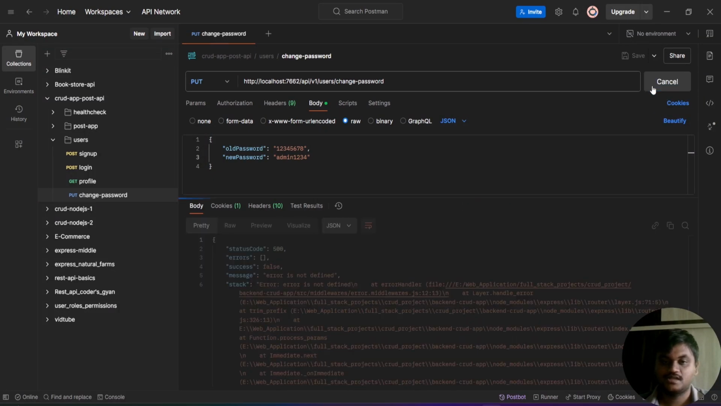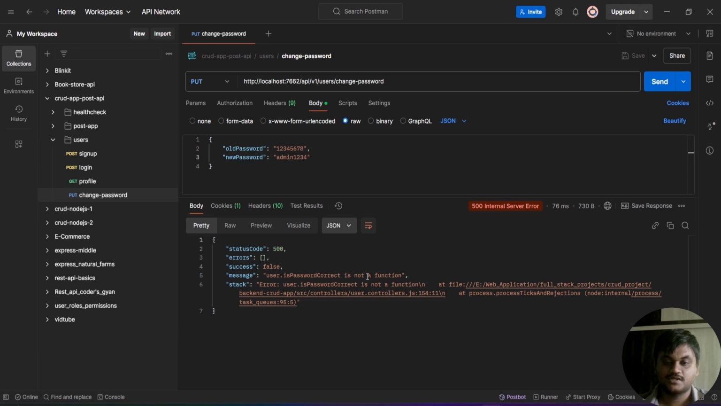If you click on the send button, see: user.isPasswordCorrect is not a function. What is the correct method?